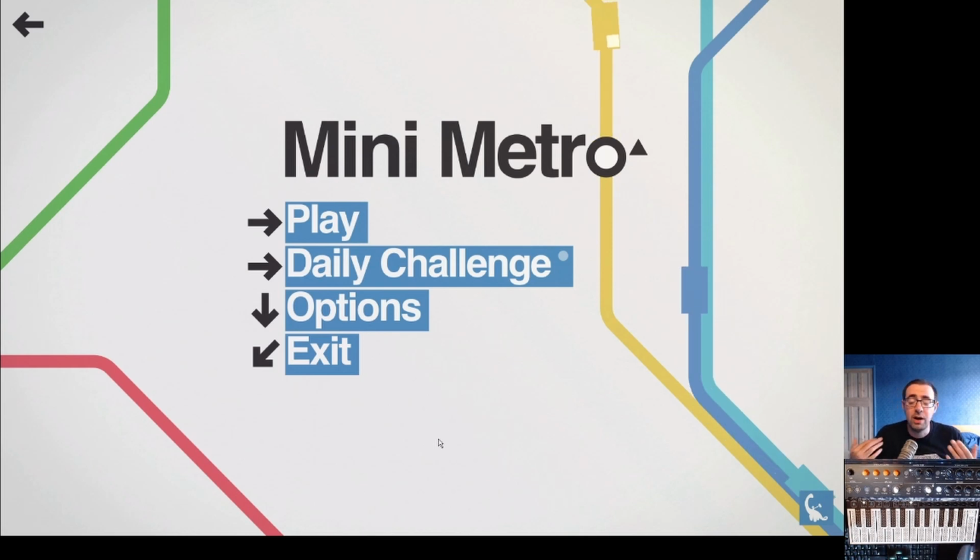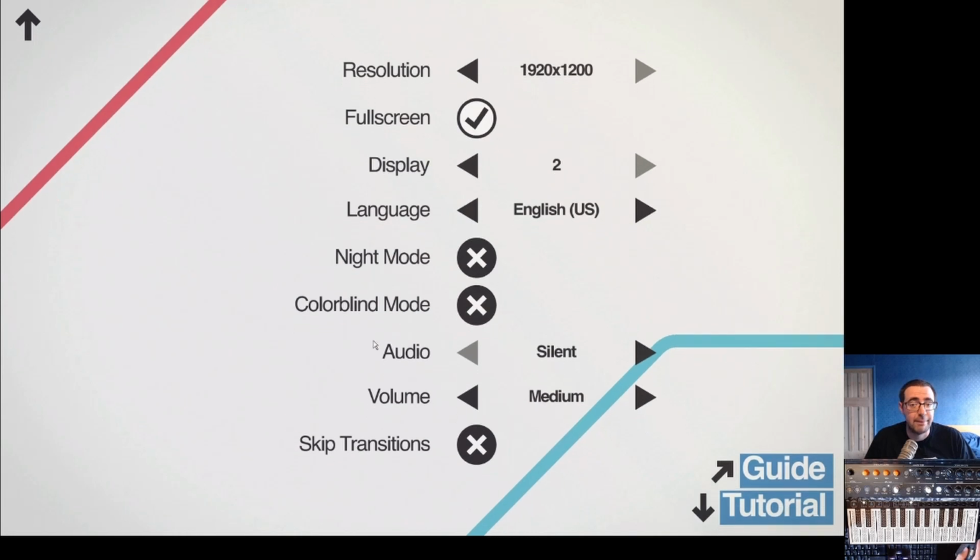Okay, cool. So without further ado, let's get on to the actual playing of Mini Metro, a game where we are just trying to get passengers from one place to another with trains.